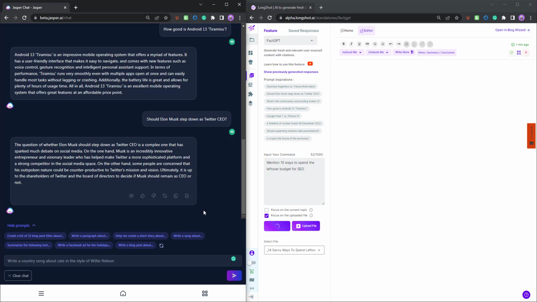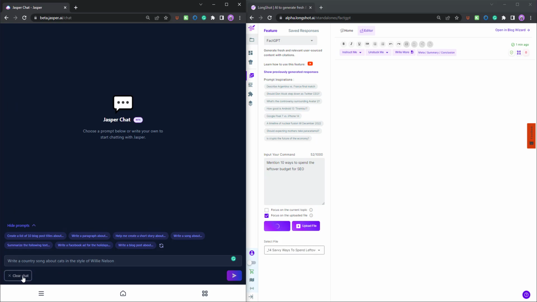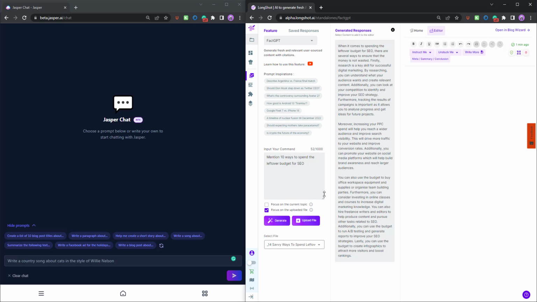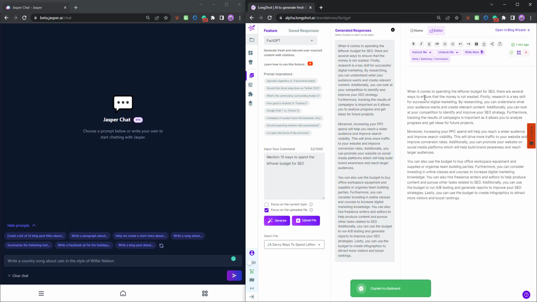And yeah, for Jasper, we do not have that feature for Jasper Chat as of now. I'm not sure if that feature exists, but for LongShot it does. So let's look at that use case. Give it a few seconds. You have the results now, and yeah, let me just copy and paste the same. When it comes to spending the leftover budget for SEO, there are several ways. Okay, you have different ways you can do that.